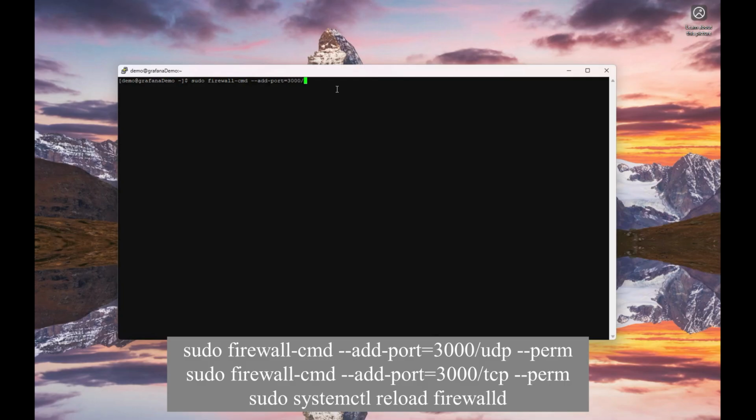Add that port, and we'll do UDP. Make that permanent. Now let's go ahead and do the same thing with TCP. Successful. And let's do a reload of the firewall.